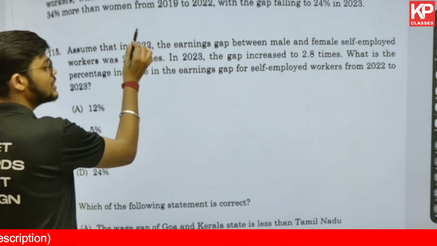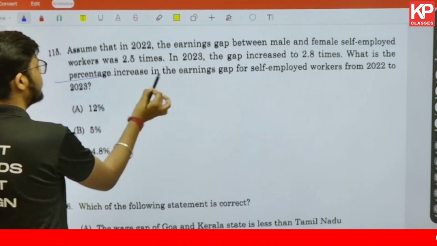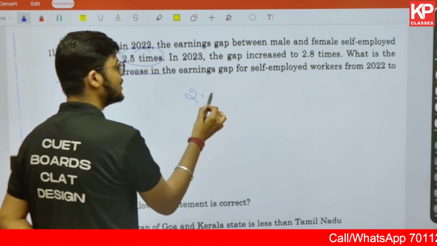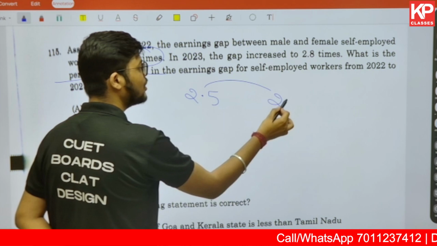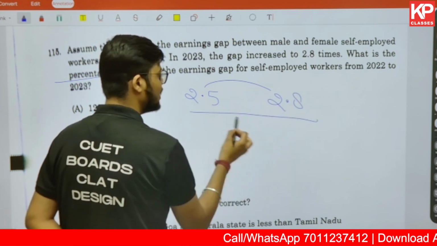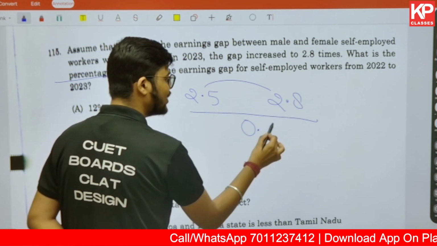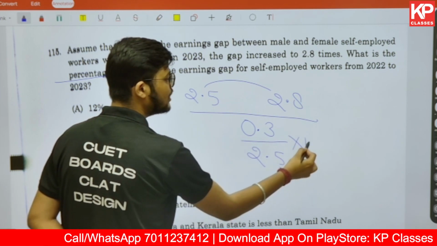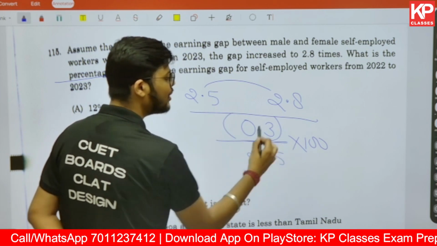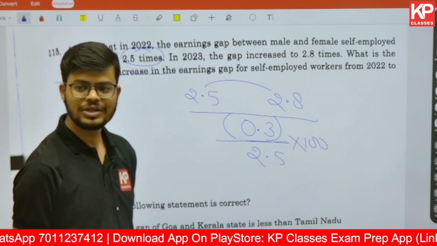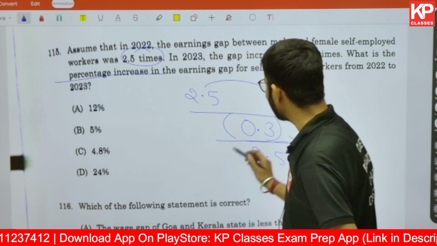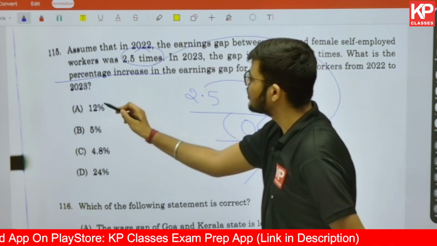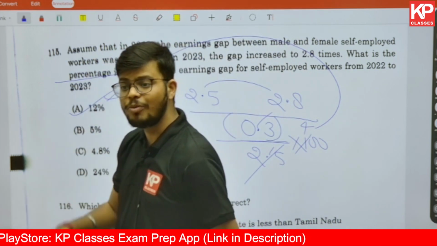Percentage increase. Now this is something we have done in the very last class. How will we calculate the increase percentage? It is increased from 2.5 to 2.8. So the increase here is 0.3. That 0.3 increase is on what number? That is 2.5. So multiply by 100, and you'll get the answer. Difference divided by initial, into 100. That is how we calculate the increase or decrease percentage. Once you simplify that, you'll get the answer 12%.